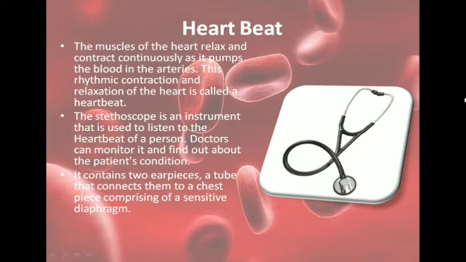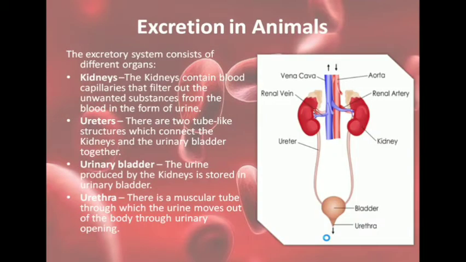Now in a stethoscope, as you can see, there are 2 earpieces which you put in the ear. Then there is a long tube, and this tube connects to a chest piece. This is the piece that is put on the chest near the heart, and this chest piece has a sensitive diaphragm which helps you to listen to the heartbeats.